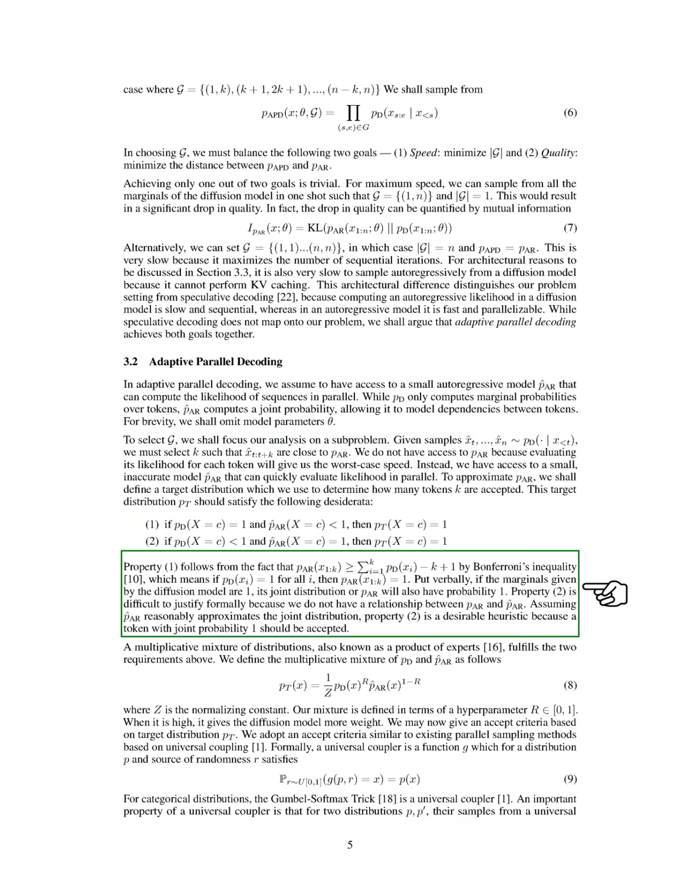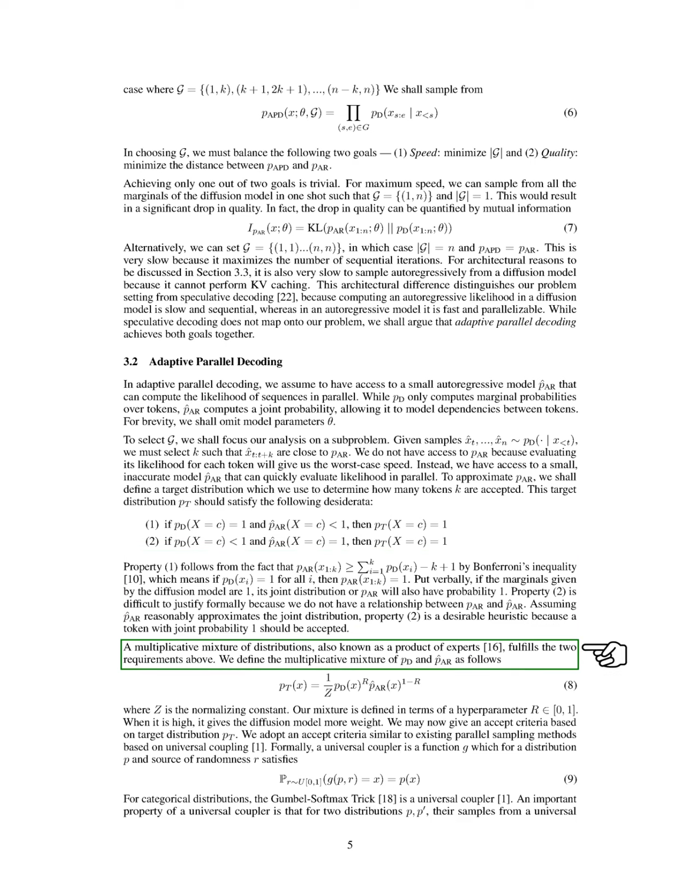The first property is based on the idea that if the diffusion model gives a probability of 1 for all tokens, then the joint distribution from the autoregressive model will also be 1. The second property is harder to justify formally, but we assume that our smaller model reasonably approximates the joint distribution, making it sensible to accept tokens with a joint probability of 1.